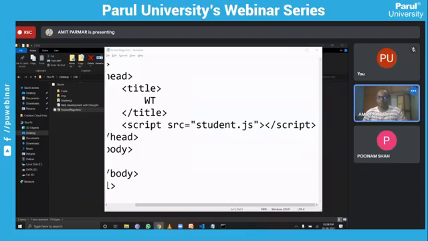Okay, sir. Then, if I want my HTML document to interact with JavaScript, is it possible? Yes, I have discussed the use of JavaScript with HTML. When you write a JavaScript file, you have a DOM object.